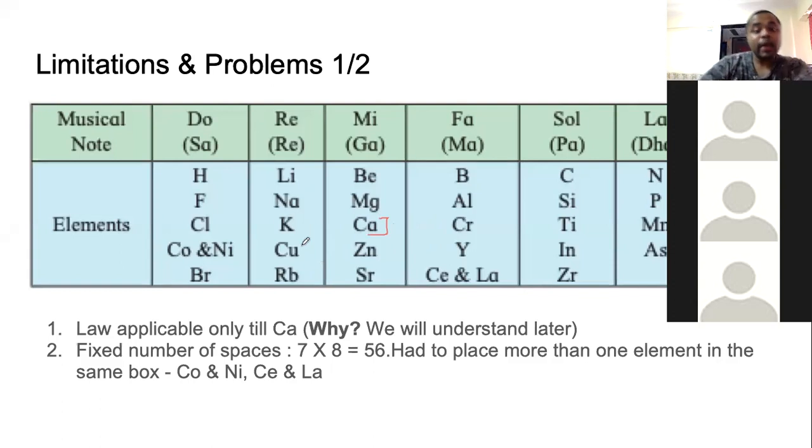One question that we should be able to answer, not now, but once we have understood the structure of the atoms and what the latest periodic law says, is why was Newlands' law of octaves not applicable, or why was he not able to use it properly after calcium? So remember this question. We will try to answer this question when we study more. This is not given in the textbook, but it's very interesting to know why someone failed, why something did not work.